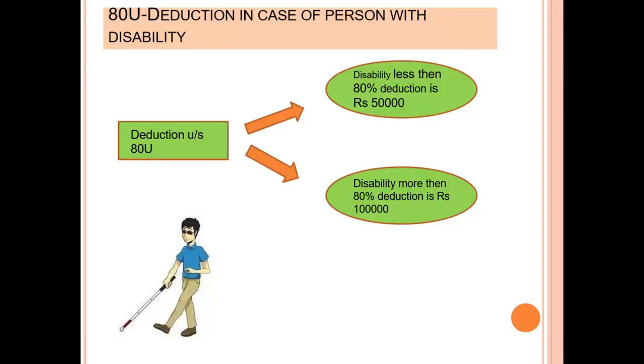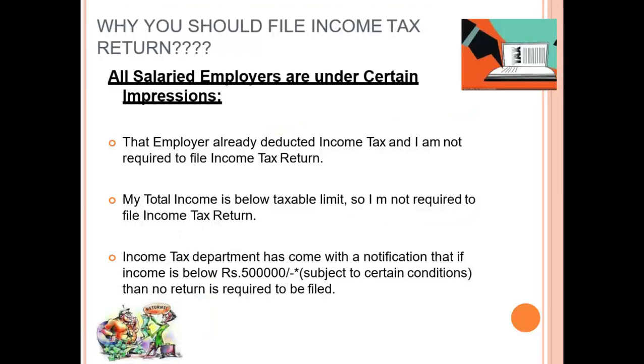In case of a person with disability, that is he himself, if he is disabled, he can get tax deduction under two things. If he is having a disability of more than 40%, deduction amount is 50,000, and disability more than 80%, deduction is 1 lakh. This takes us to the end of the presentation.